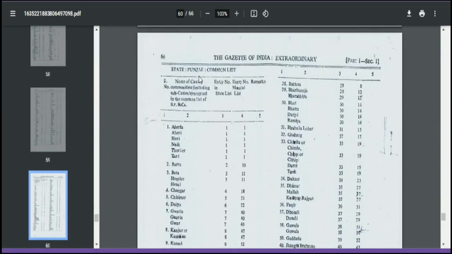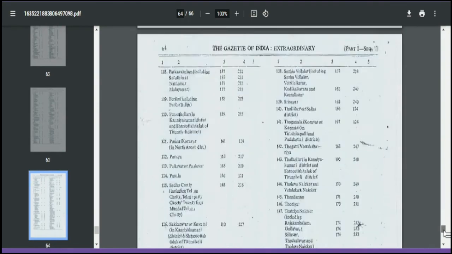So if you are in Punjab, then the entry number in the state list, entry number in the Mandal list, remarks, and the name of community or caste, including sub-caste synonyms in the common list, will be there. So please check whether you are falling in this particular caste or not.